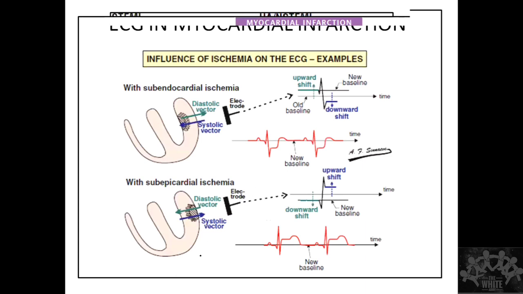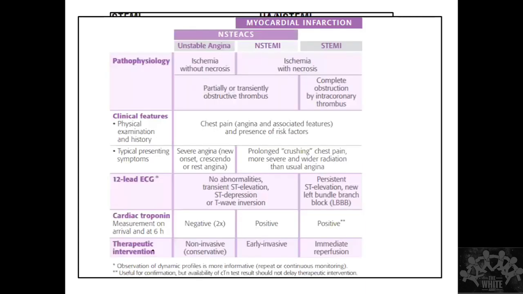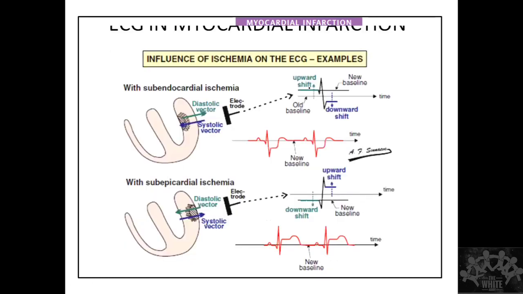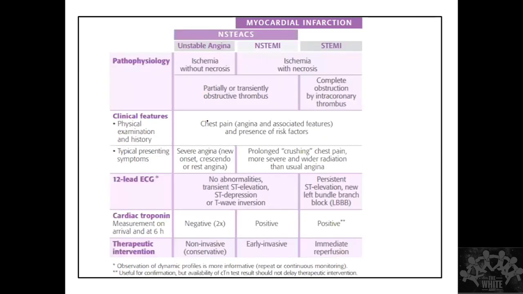So we'll understand what is going to happen in the ECG when there is ischemia. If you're not able to get this part, it's all right. I'll explain it here itself. So this is my action potential. This is phase 4 of the action potential, which is mainly causing the resting membrane potential.